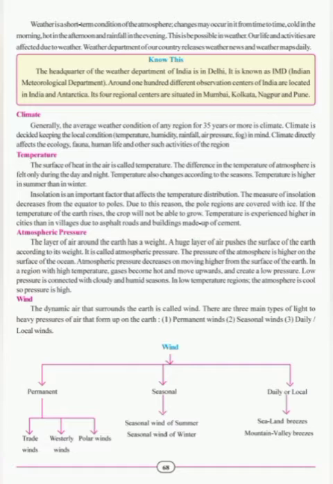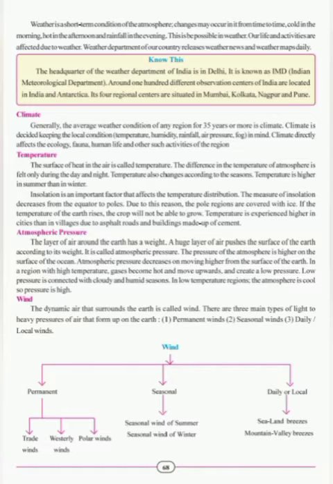Students, the layer of the air gets some weight due to the gravitational force of the earth. The huge layer of the air exerts pressure on the surface of the earth according to its weight, which is known as atmospheric pressure. That is the pressure created by the atmosphere. Atmospheric pressure is maximum at sea level. The pressure decreases while going higher from the surface of the earth.